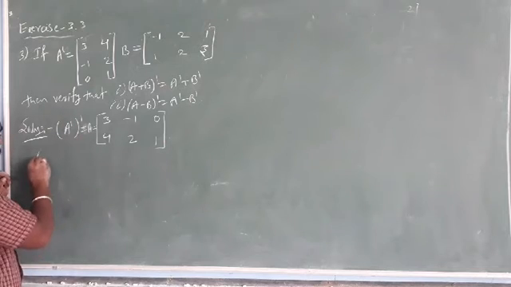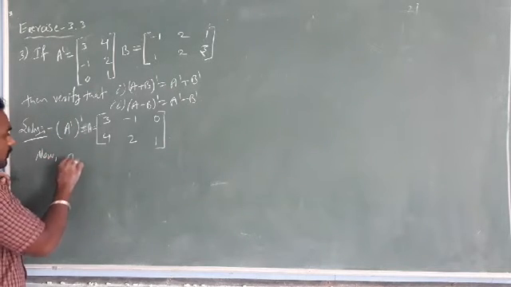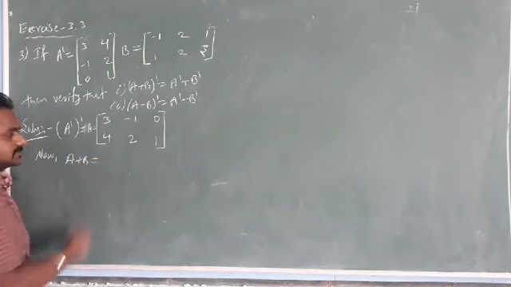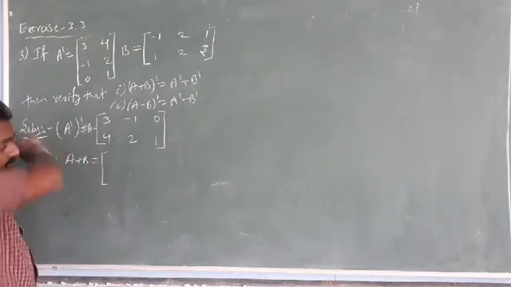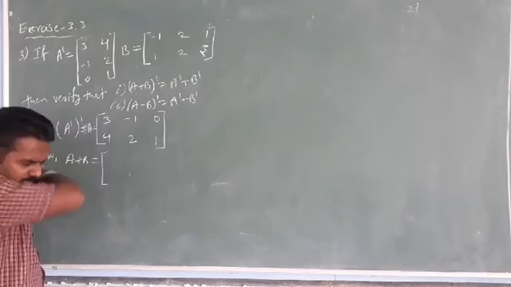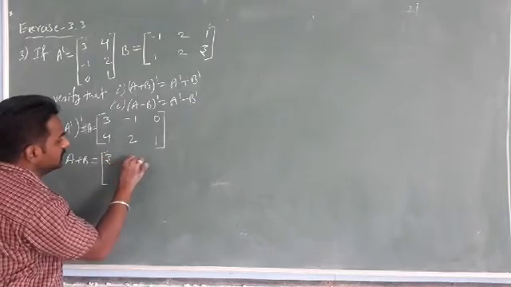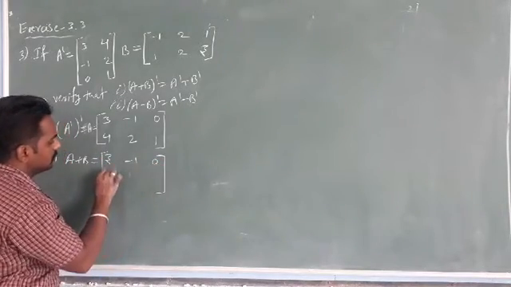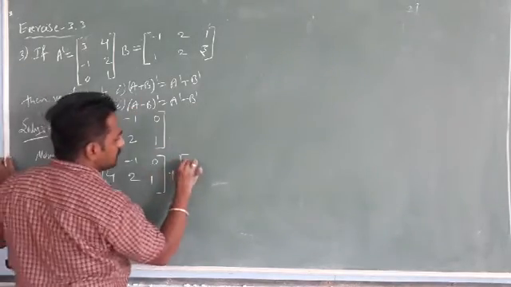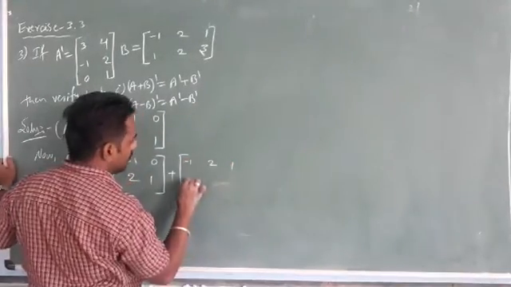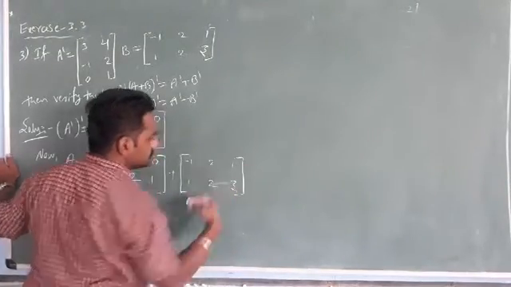Now A plus B. What is the matrix A? Already we found it: 3 minus 1 0, 4 2 1, plus the matrix B: minus 1 2 1, 1 2 3.